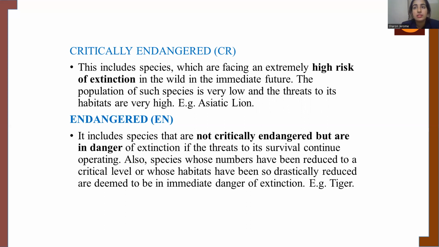So there is immediate danger of extinction for species of this category. One example of a species that comes under this category is the tiger.